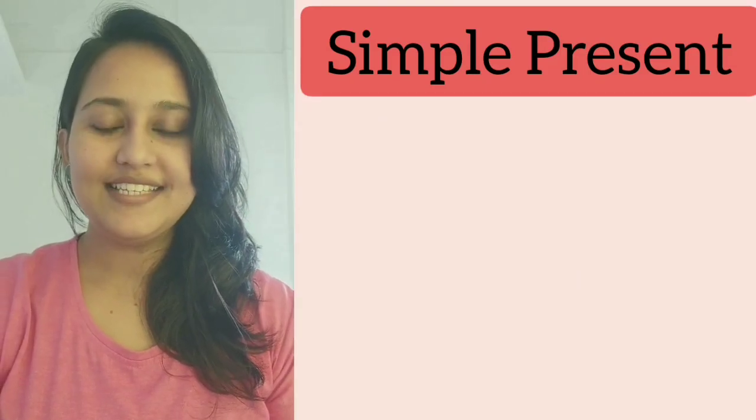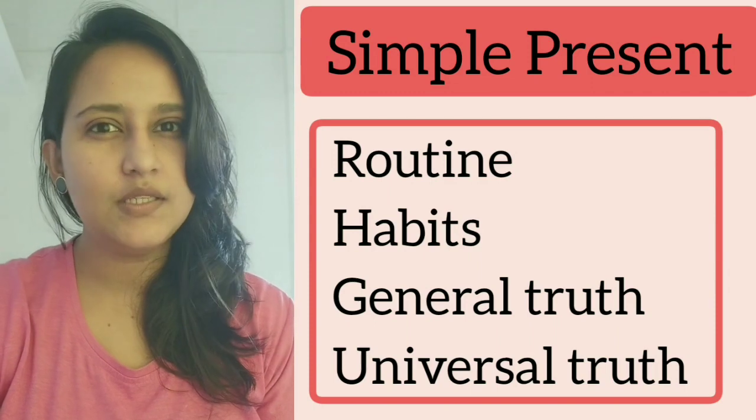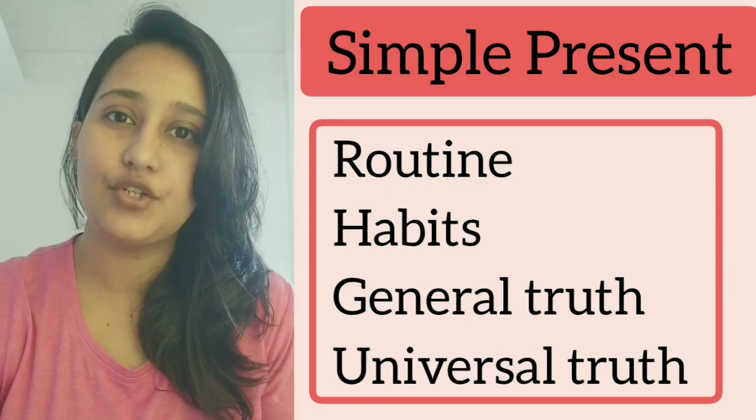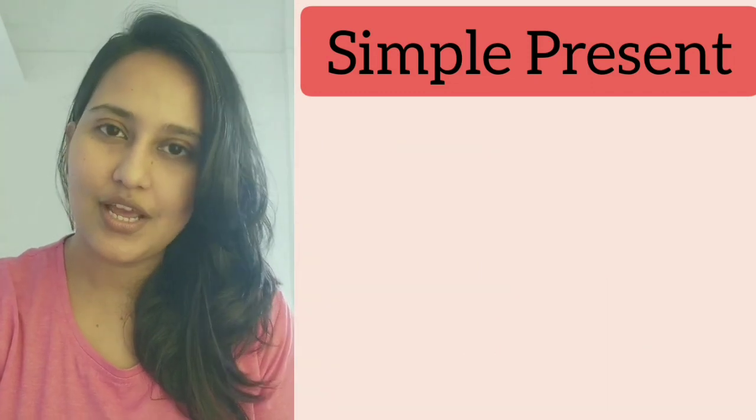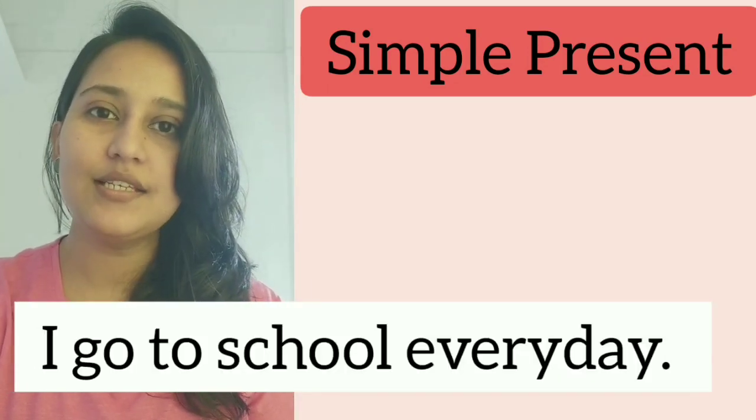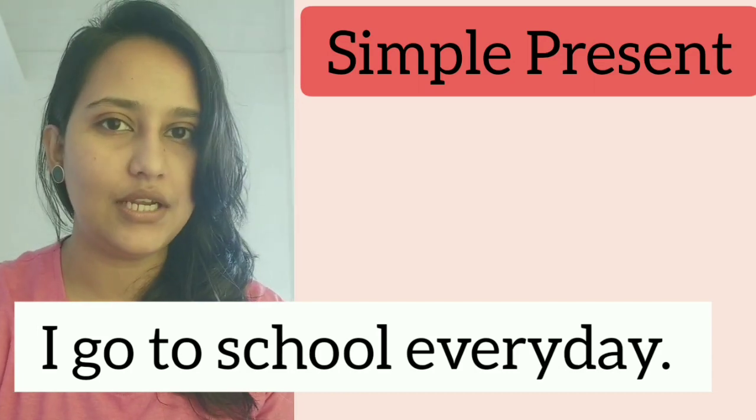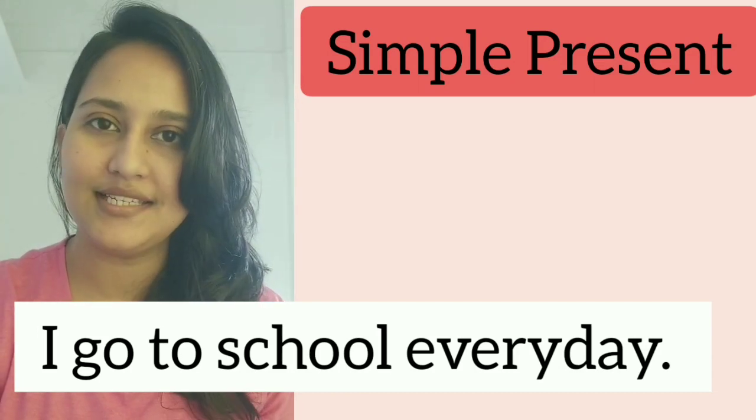Simple present tense is used when we talk about the routine or the habits or things that are generally true or universal truths. For example, I go to school every day. Now, this is a routine. This is a routine that I follow. I go to school every day. This becomes our simple present tense.